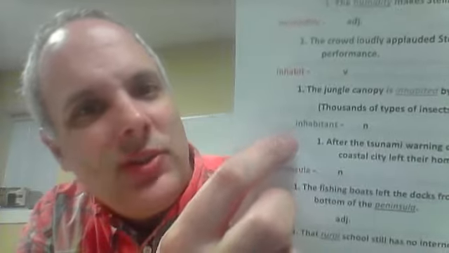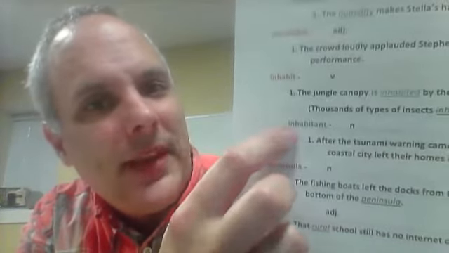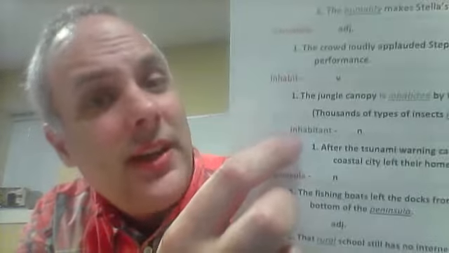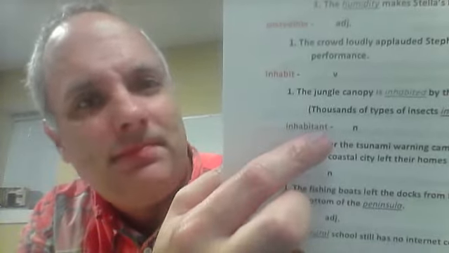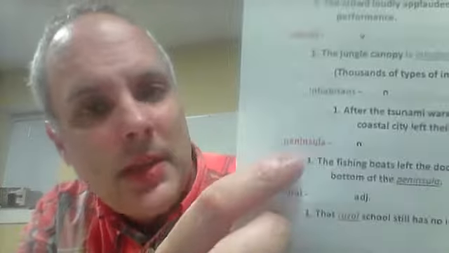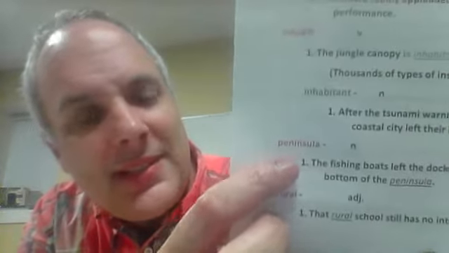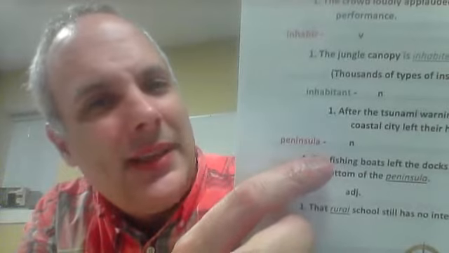Okay, like you can say Antarctica, where the penguins live. Antarctica has few inhabitants. It means not many people live there, okay? A peninsula. A peninsula is similar to an island, except a little bit different. An island is going to have 4 sides water, okay? So if you have an island, like here, there's going to be water, water, water, water. Whereas a peninsula is going to have only 3 of those. There's water here, here, and here. But the land goes all the way up to the top, okay?